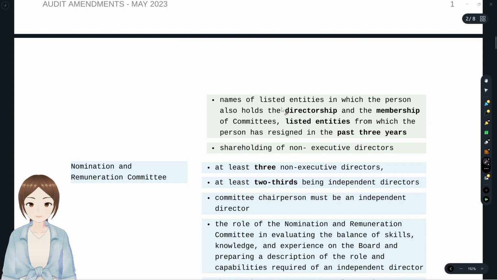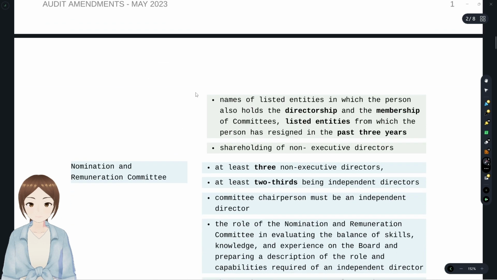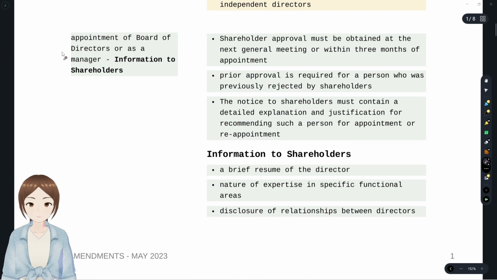From past 3 years, what all the directorships he had, directorships in listed entities, memberships in the committees, and shareholding of non-executive directors.